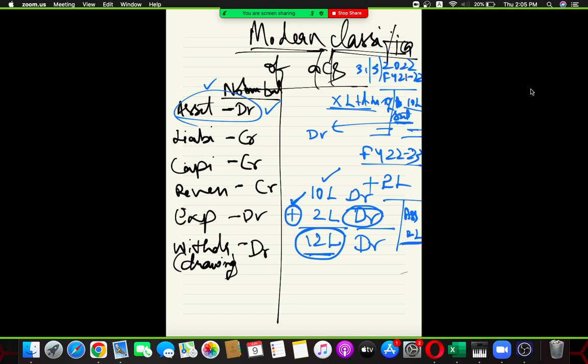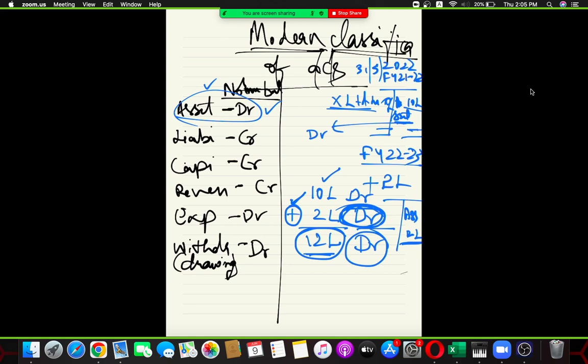In order to specify this 12 lakh rupees, you need to add. How are you going to add that in your accounting language? You are going to debit your asset and bring it to 12 lakh rupees, so that your balance is going to be debit 12 lakh rupees. Easy as of now, easy.